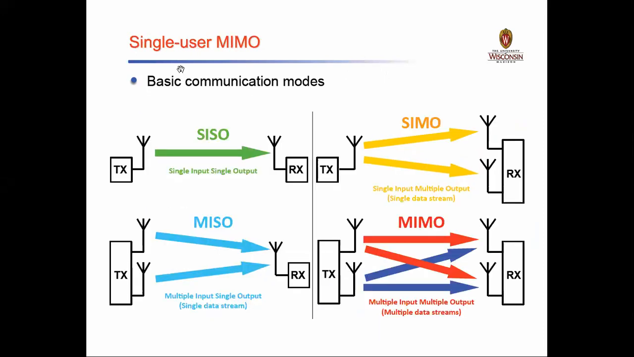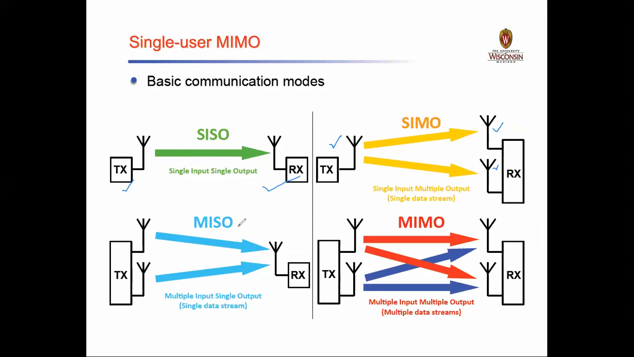Now let us focus on how the single user MIMO system will work in terms of the basic communication modes. In terms of a pictorial representation, you can see here for a single input and single output, we have one transmitter and one receiver. For single input and multiple outputs, I have one transmitter and two different receivers, right? So we call it SIMO.